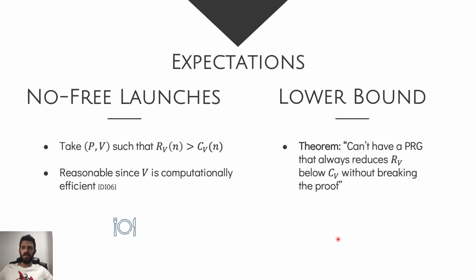Indeed, on the other hand, we actually show that in some sense this is the best that we can hope for, because we show that we can't have a universal way of using a compiler to reduce all interactive proofs below the communication, meaning we can't have some pseudo-random generator that universally reduces the amount of bits used by all verifiers below the amount of communication they use. We will formalize this concept in a minute, but just to get a better sense of what we can expect.